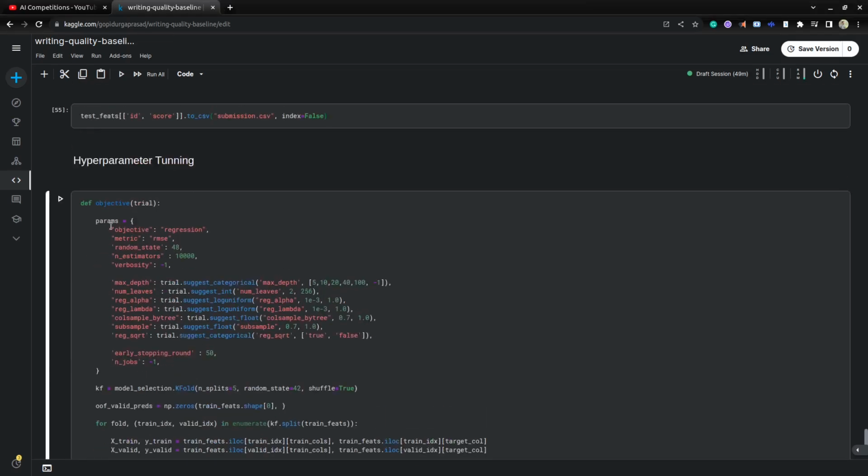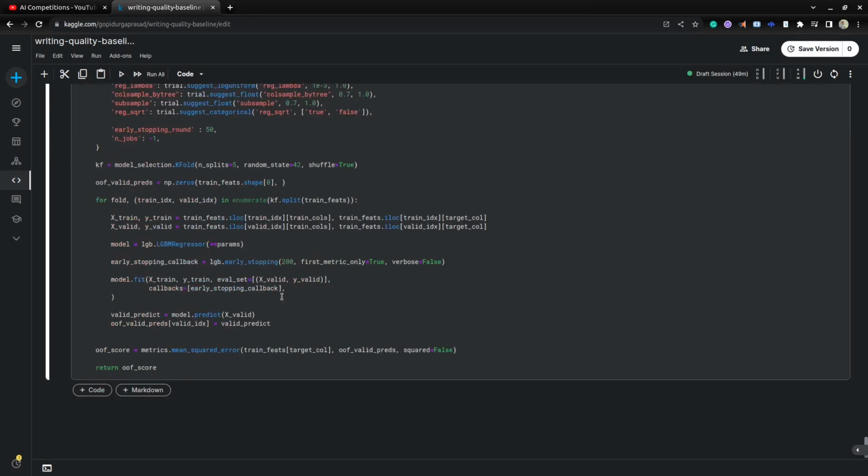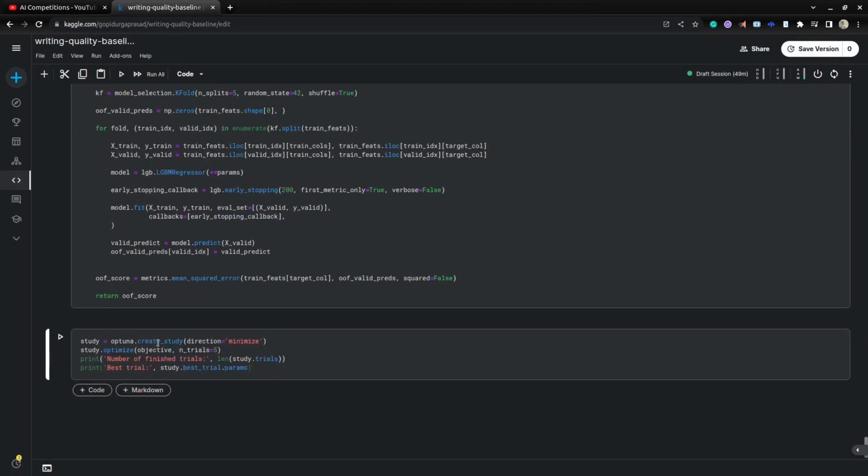Okay, here is the code. Those are the hyperparameters for the LightGBM. Here we are telling Optuna to search between those parameters and get the best hyperparameters. Okay, here we are saying optuna create study. Our objective here is to minimize the root mean squared error, right? So we are passing the optimization direction as minimize, and we are passing the objective. It will take the trial as an input, and we are running this for 5 trials.